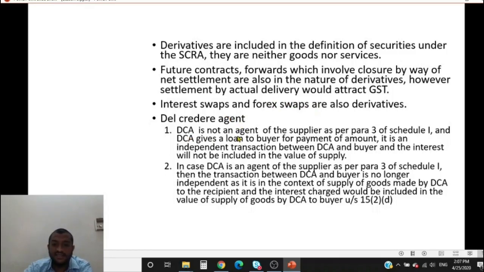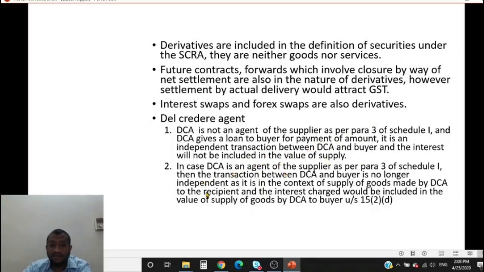So let us look. DCA is not an agent of supplier as per the first thing you have to look at, is he an agent as per para 3 of Schedule 1? DCA gives a loan to the buyer for payment of amount. It is an independent transaction. If it is not covered by Schedule 1, then it is an independent transaction and not subject to GST, not includable in the value of supply.